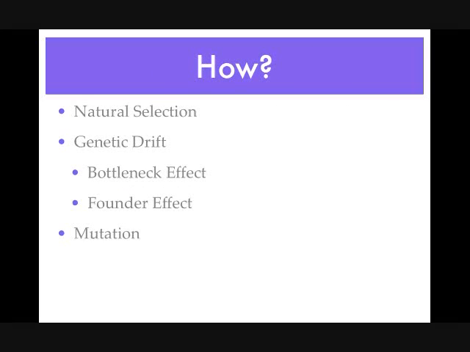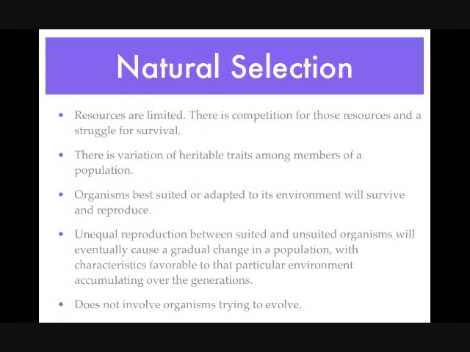Now, how does this happen? Well, it happens through natural selection, genetic drift, which encompasses the bottleneck effect and founder effect, and finally, mutations. Let's start with natural selection.